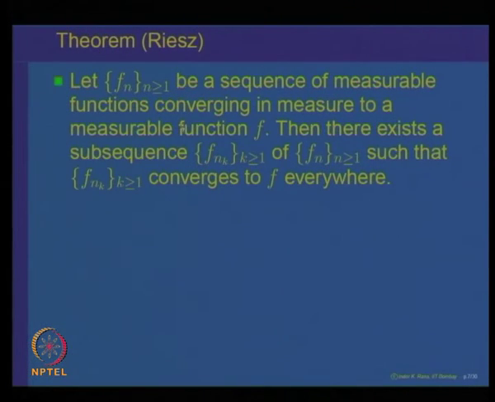So, this theorem is called Riesz's theorem. So, let us prove Riesz's theorem. It says, let f n be a sequence of measurable functions converging in measure to a measurable function f. Then there exists a subsequence f n k such that f n k converges to f almost everywhere. So, every sequence which converges in measure has a subsequence which converges almost everywhere. So, let us see a proof of this.